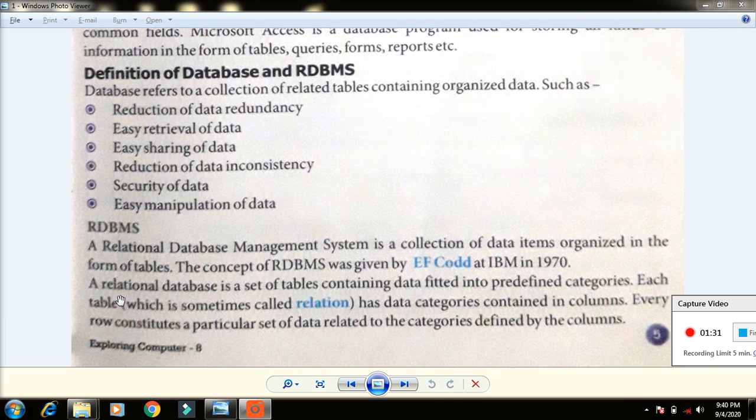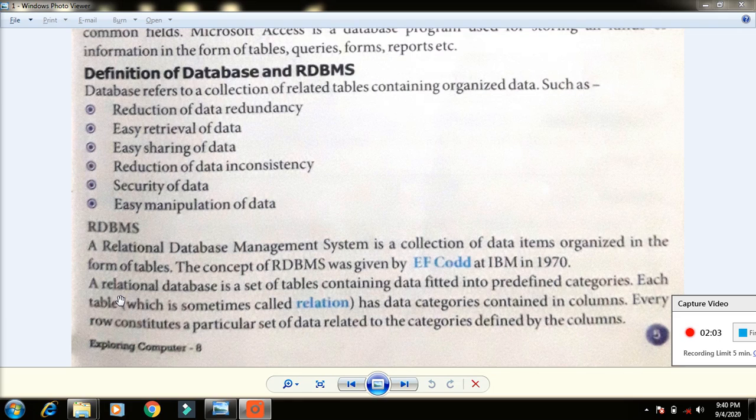The next one: a relational database is a set of tables fitted into predefined categories. Already they are set in some predefined category. I told you, only in that format can we create the information. Every table is called one relation. All the tables are called what? A relation. In that relation, one row is called what? Data. Data means the whole information of one person.